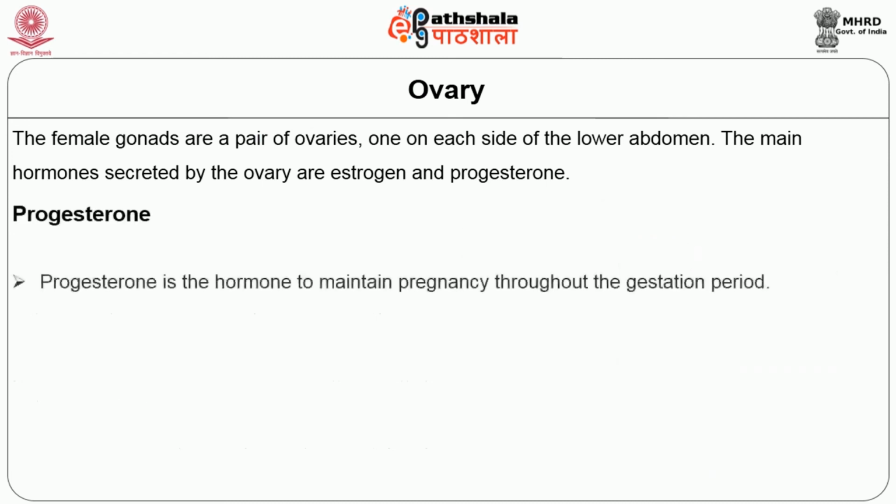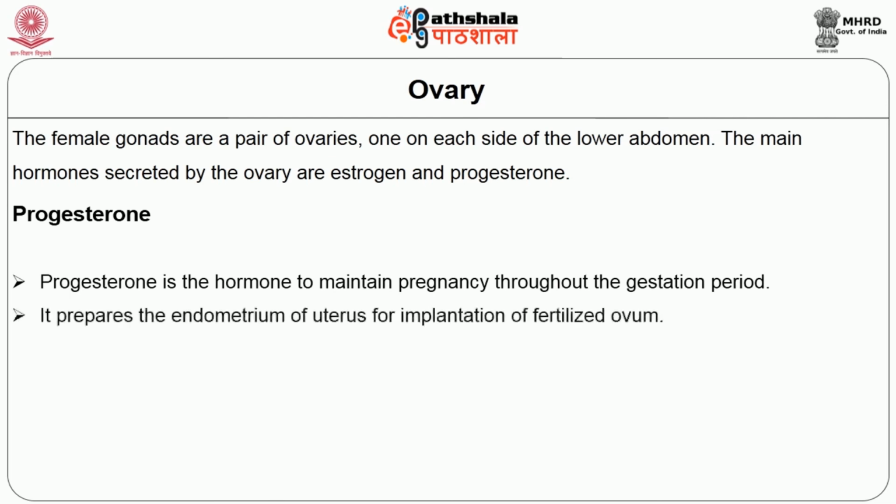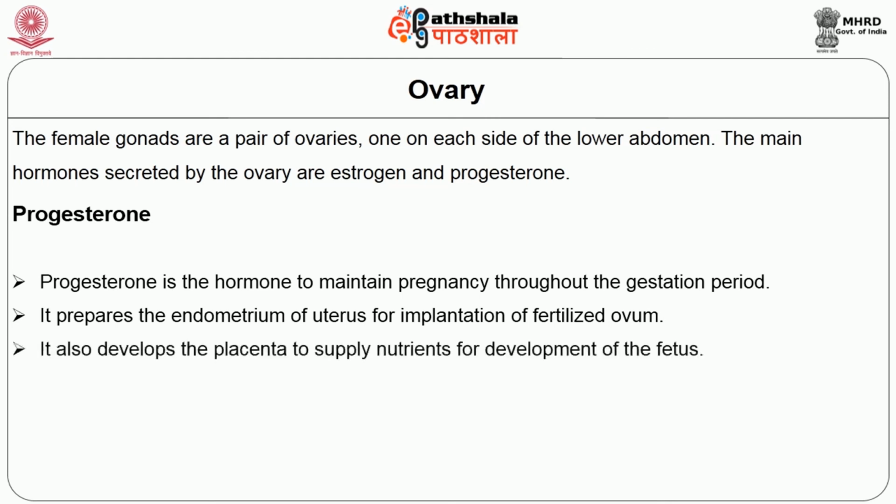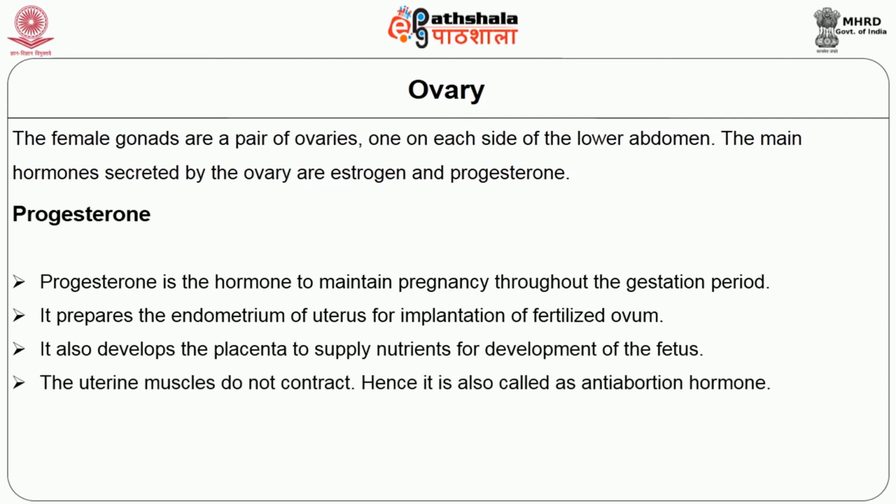Progesterone is a hormone to maintain pregnancy throughout the gestation period. It prepares the endometrium and uterus for implantation of the fertilized ovum. It also develops the placenta to supply nutrients for development of the fetus. The uterine muscles do not contract, hence it is also called the anti-abortion hormone. It stimulates the full growth of the mammary gland.